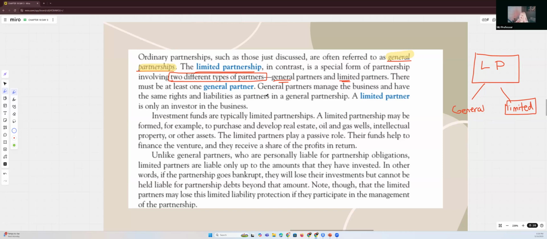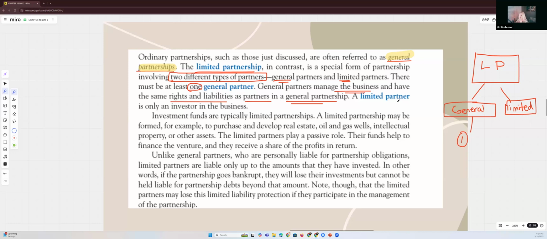All right, let's learn a little more. There must be at least one general partner. They can have 5 if they want, but they have to have at least one. So we can't have 7 limited partners and no general partners. No, we need them both, okay? General partners manage the business and have the same rights and liabilities as partners in a general partnership. So all of those rights and liabilities that we talked about yesterday apply to the general partners of an LP too.